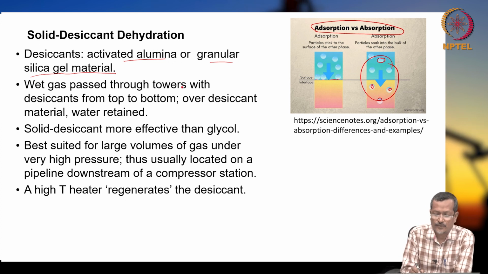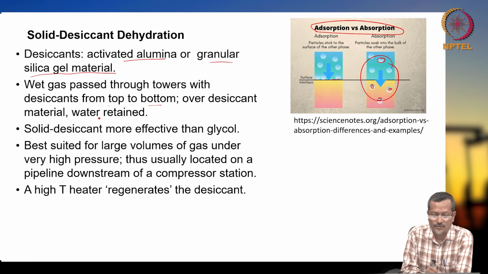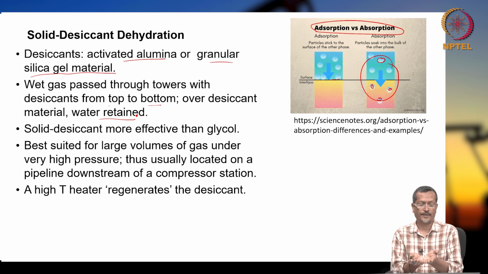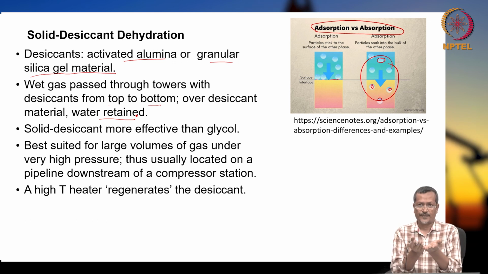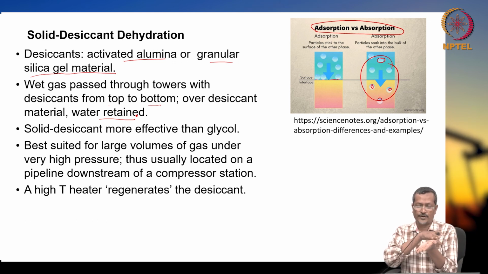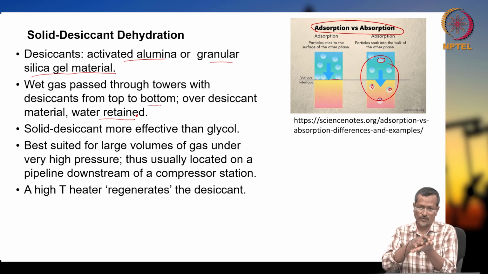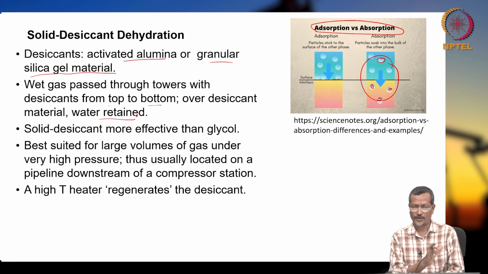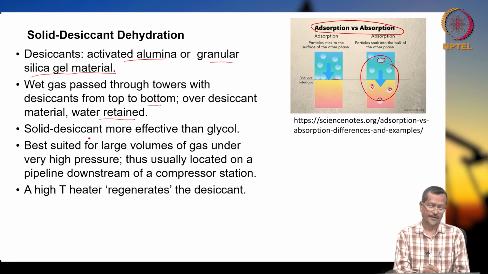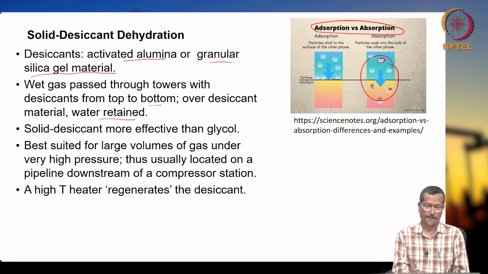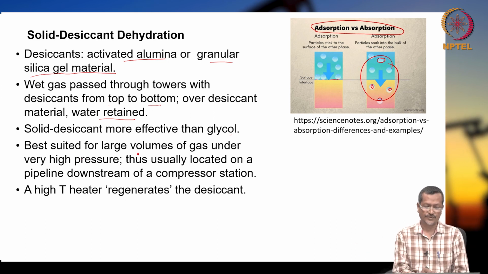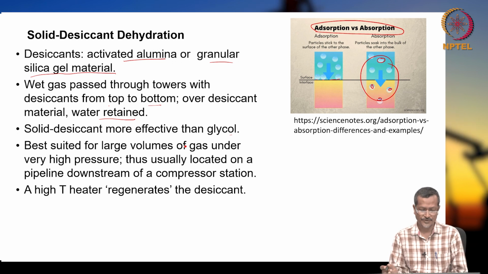Wet gas passes through towers with desiccant from top to bottom, and over the desiccant material the water is retained. Desiccant material means activated alumina or granular silica. The gas with water passes over it, the water is adsorbed and the gas flows on, so you separate water and natural gas. Solid desiccant is more effective than glycol, but there are difficulties in the technology, which we will discuss later. It is best suited for large volumes of gas under very high pressure.